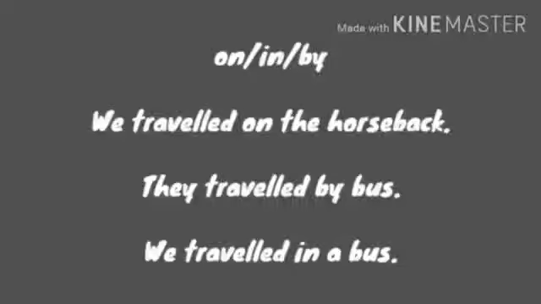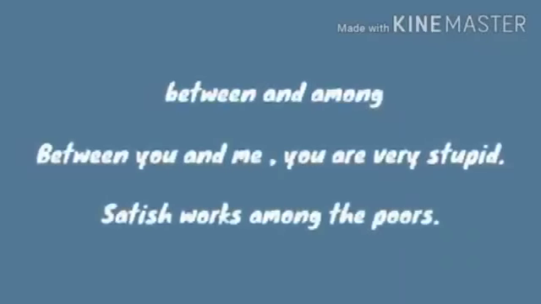Now let's see another prepositions which are between and among. Between is used with two persons or things. Among is used with more than two people or things. For example, between you and me, she is very stupid. Next example, Satish works among the poor.